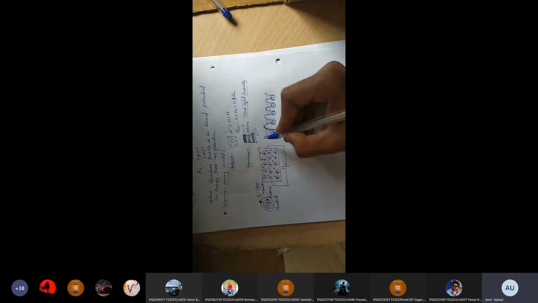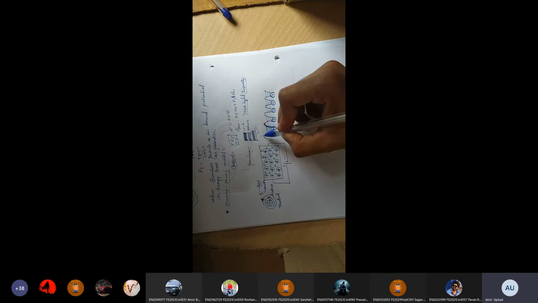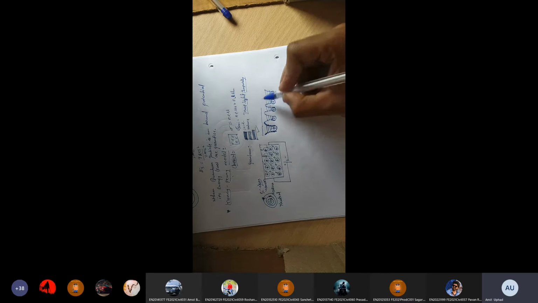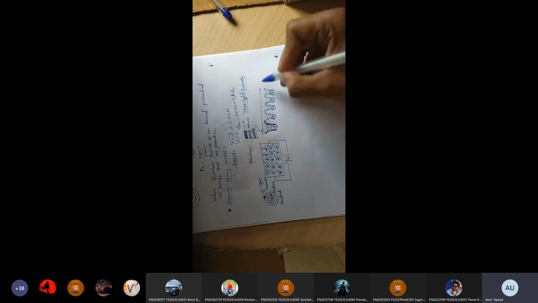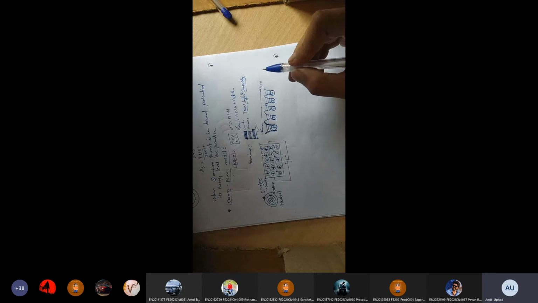Whenever there is a bound potential of the nucleus, the electron will revolve around the nucleus at a particular energy level. These are the bound states, and above this potential there is no attractive potential. That's why the electron can freely move on the surface of the solid. Here there is no potential of the nucleus, so on this surface the electron can move freely. Are you understanding what I am saying?